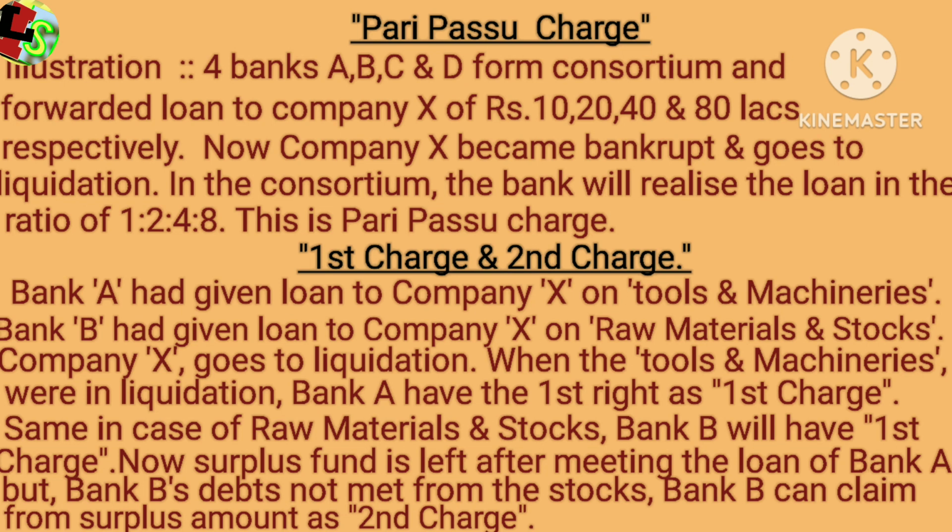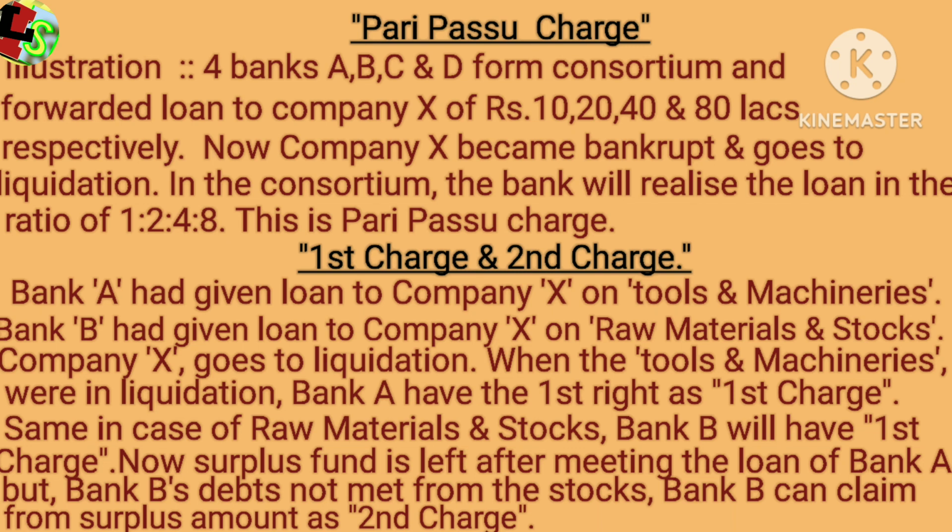Now the company X becomes bankrupt and goes to liquidation. On the banks, the charge is created. In the consortium, the banks will realize the loan at a ratio of 1:2:4:8. This is pari passu charge.